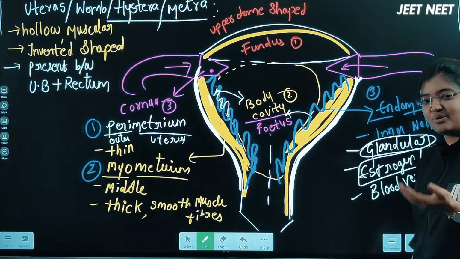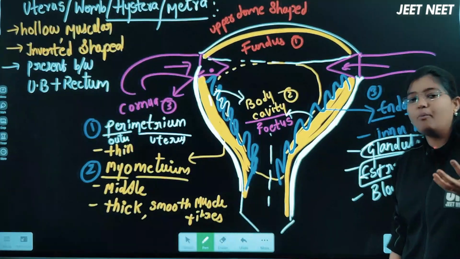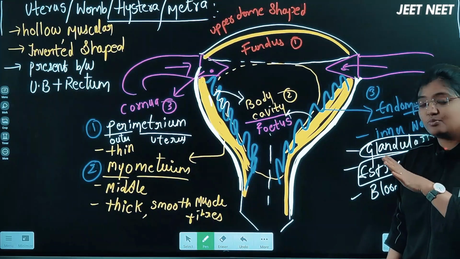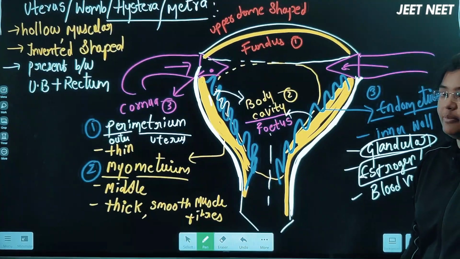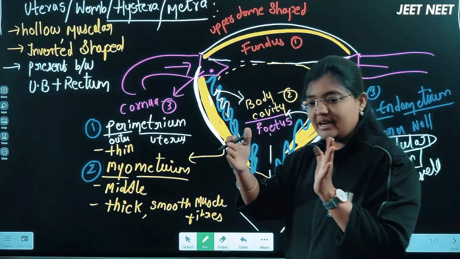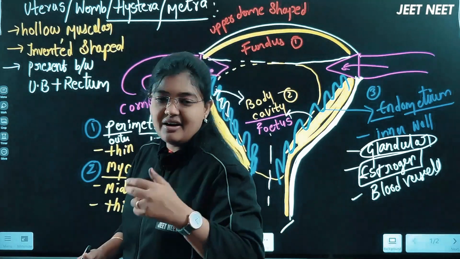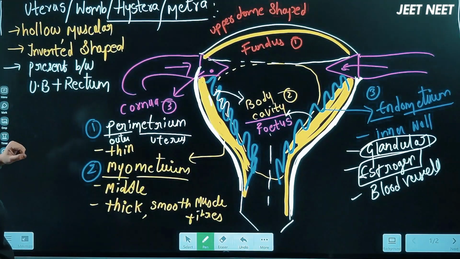The uterus is also called the womb, or the hysteria. This uterus is a hollow muscular organ which is made up of smooth muscle, right? And this is inverted pear-shaped, or reverse triangular shaped. The uterus is present between the urinary bladder and the rectum. This point I'll show you line by line in the NCERT series actually.